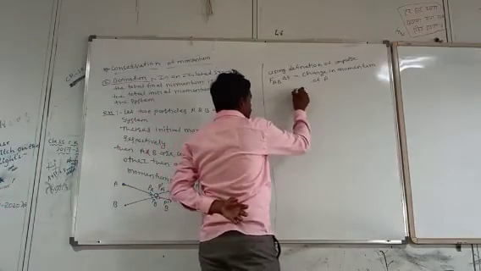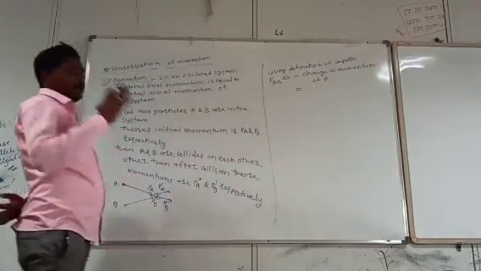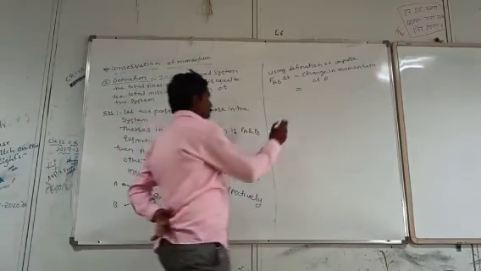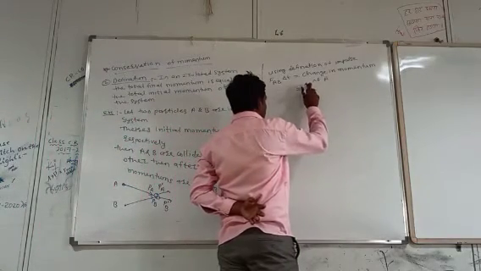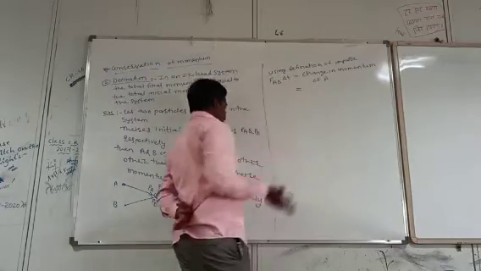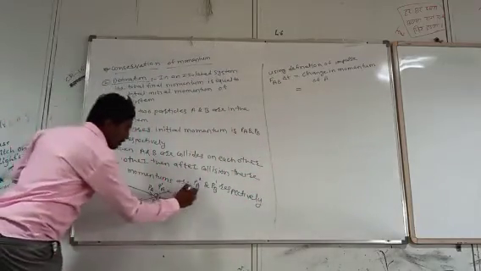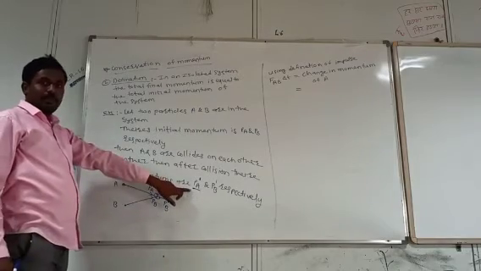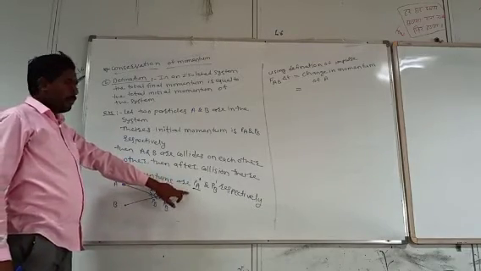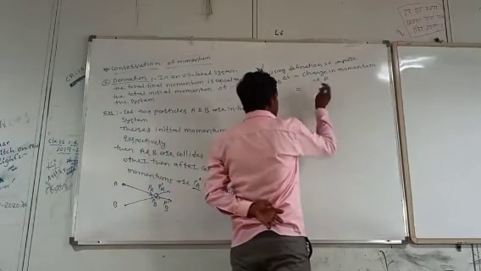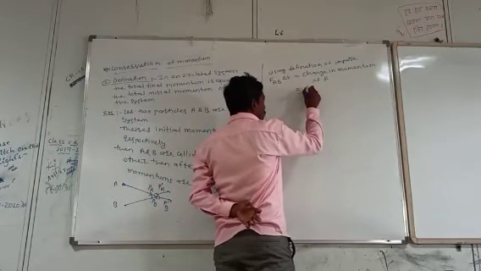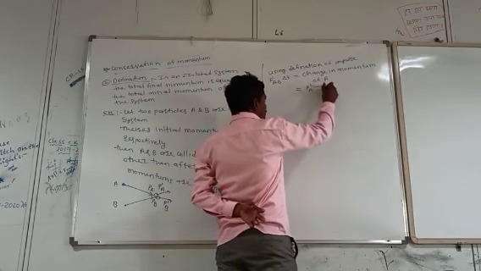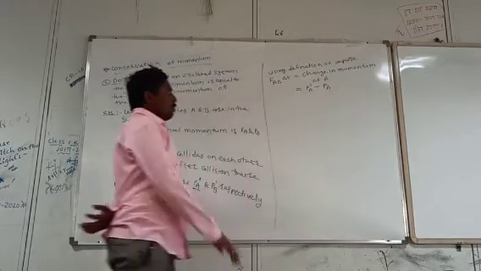What is the change in momentum of A? It is the final momentum minus the initial momentum. The final momentum of A is Pa prime, the momentum after collision. The initial momentum is Pa, the momentum before collision.